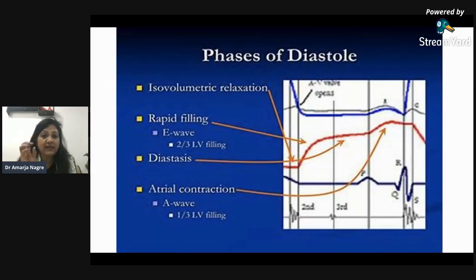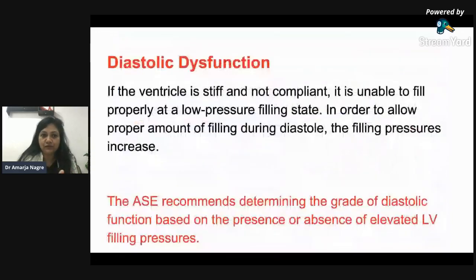And atrial contraction is the left atrial contraction, which is the atrial kick. So you just remember these two things as of now.